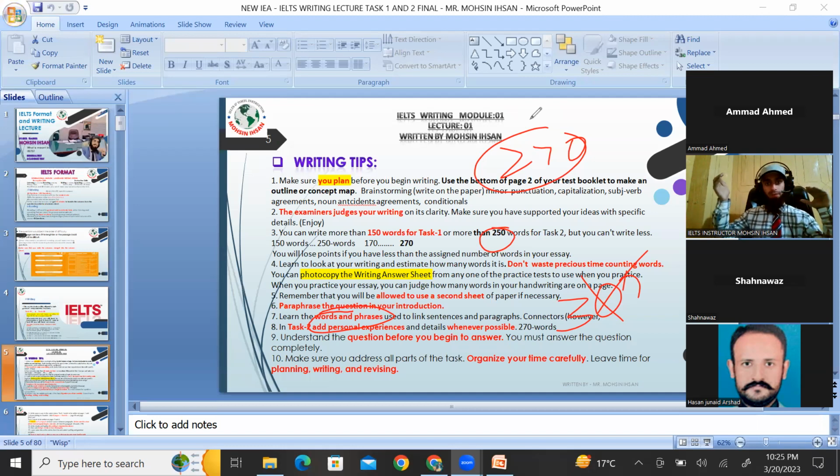Now Hassan got 7 and Shanawaz got 6.5. The reason here is the creativity of writing, the expressing style, the conveying style that impresses the examiner after the grammar level.